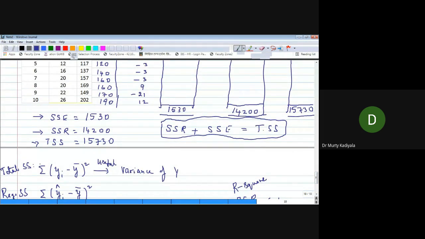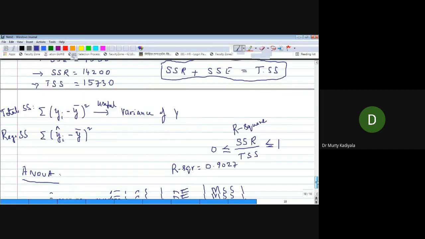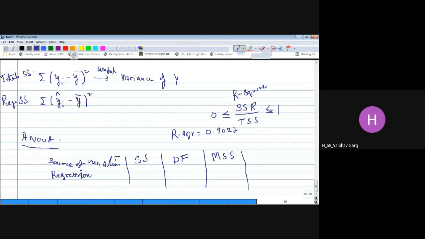If you do regression, what is the leftover? Residuals. That is known as error, or residual, whatever. And finally you get total. Is that right? Yes, sir.